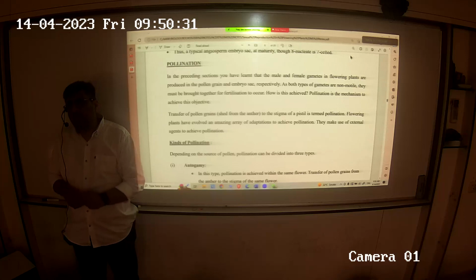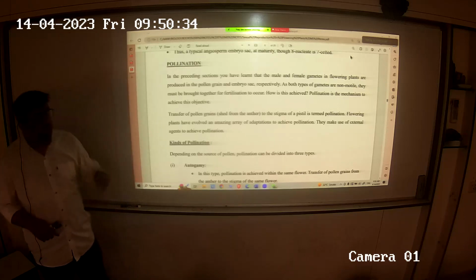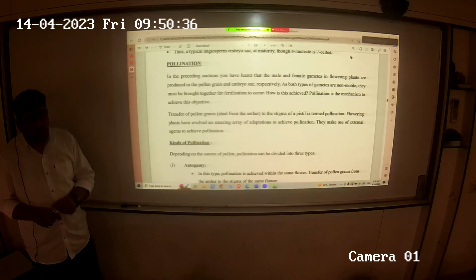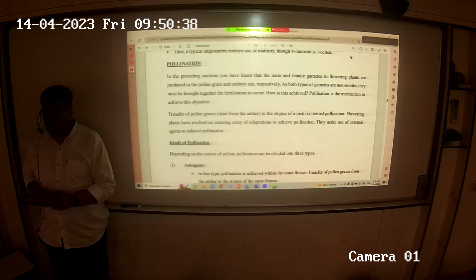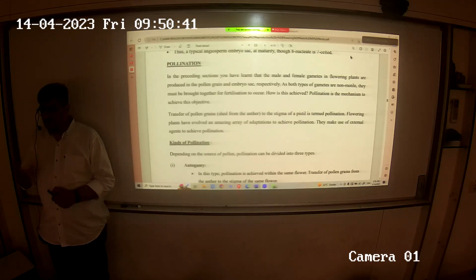Okay. Now the third topic in front of us is pollination. Now pollination is not a new topic. Pollination has been touched upon in school also. We do know the definition of pollination. Pollination is nothing but transfer of pollen grains from anther to stigma, either within the same flower or of a different flower. If it is the same flower, it is self, and if it is a different flower, it is cross. This basic info everyone has, okay?